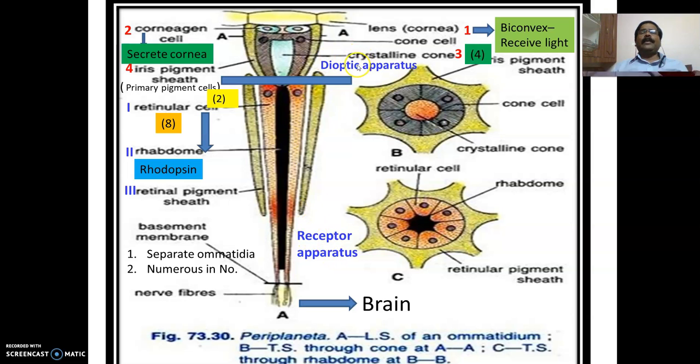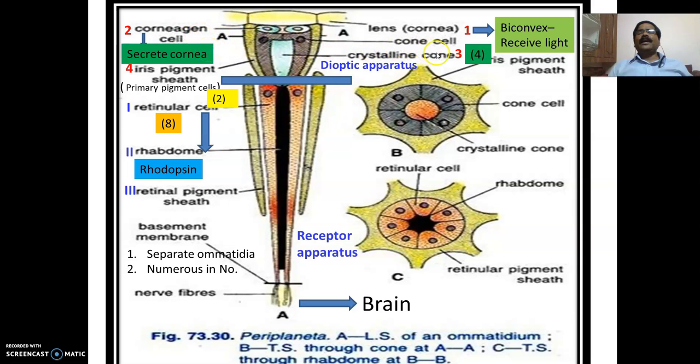Now coming to the diaptic apparatus, the first structure which you can see is known as the lens or the cornea. These lenses are biconvex in shape and they receive the light. The second part is the presence of corneal cells. These are the corneal cells which are positioned just below the cornea or the lens, and these cells secrete the actual cornea.